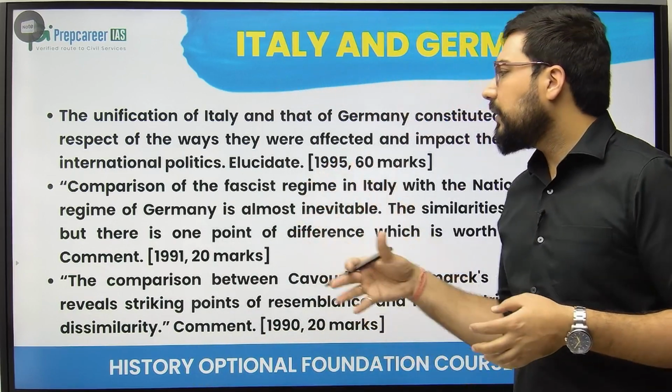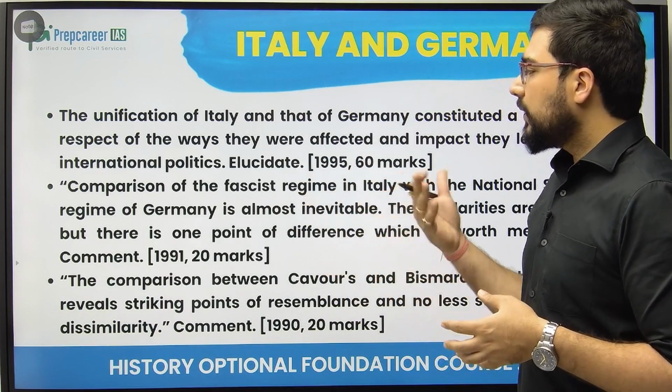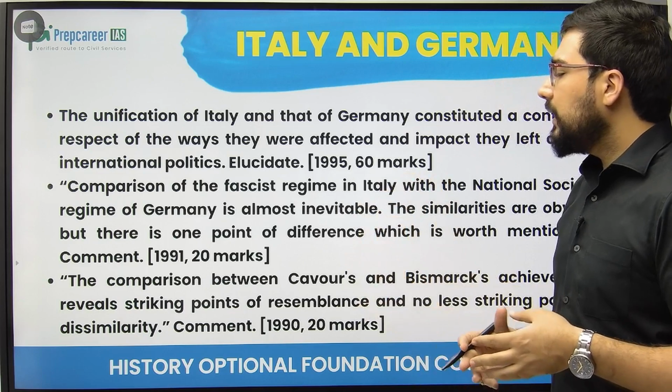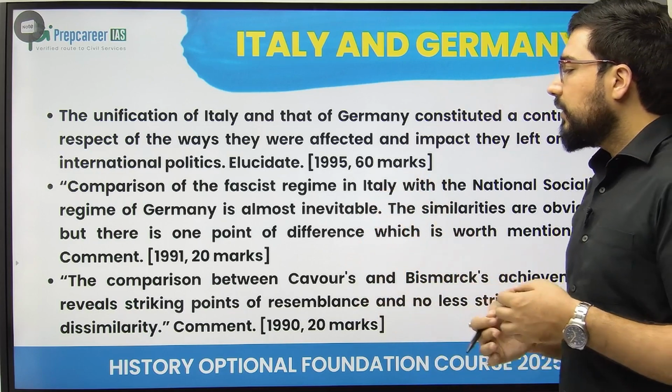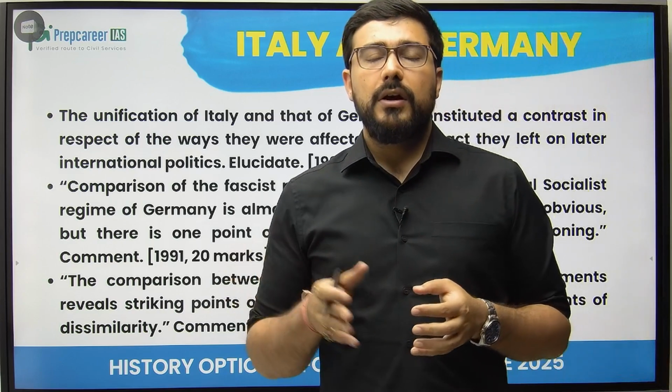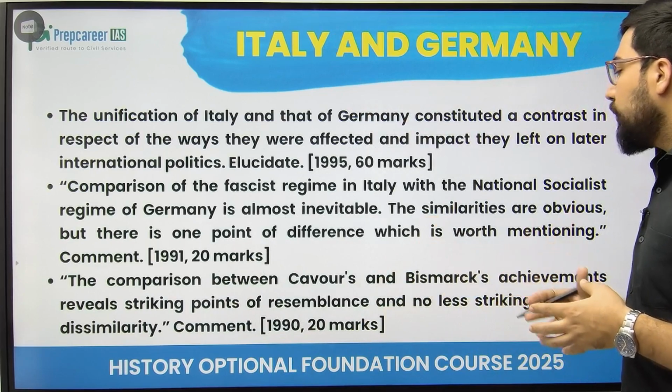And this question is a bit further ahead, where we see the comparison between Italy and Germany with respect to their fascist regimes. And finally, the comparison between Cavour and Bismarck. These two were the major players after the era of Metternich, 1848 onwards. And both of them were the supreme diplomats of their time.